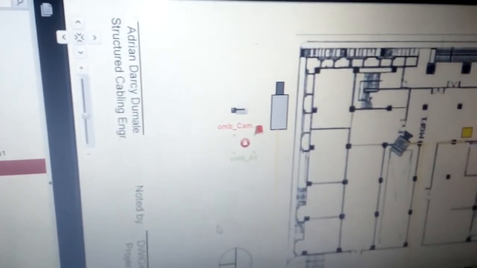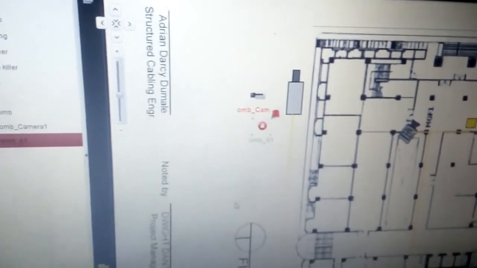As you can see, this is the camera, this is the alarm. It's the door contact. So you can see there, that is the alarm. It says that there's an alarm in that position, because I disengaged the alarm. Now I'll put it back.